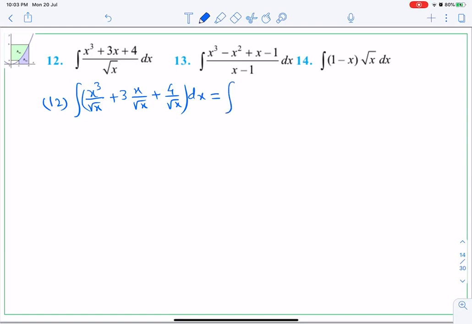So x to the power 3 minus half will be 6 minus 1 upon 2, 5 by 2. So x to the power 5 by 2. Okay, like that I am writing.